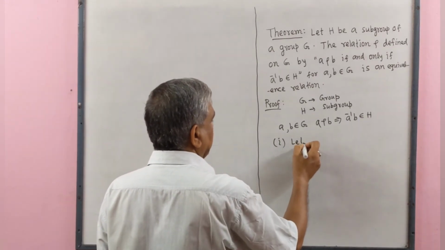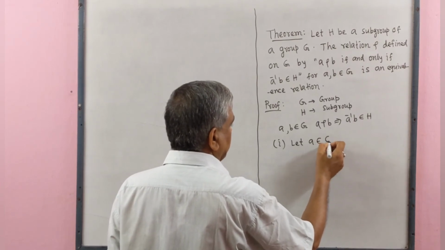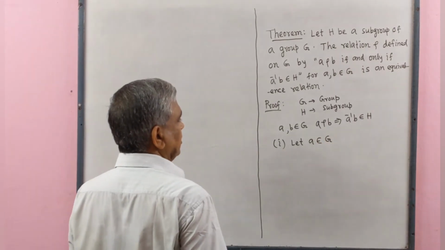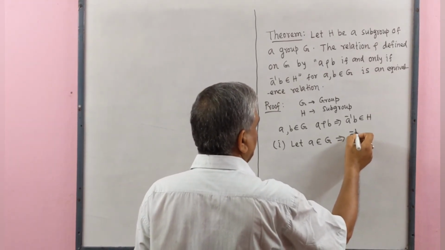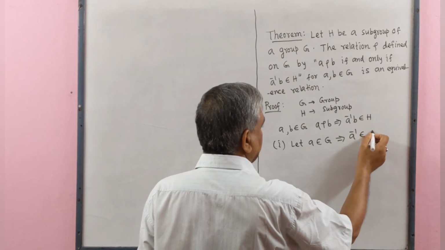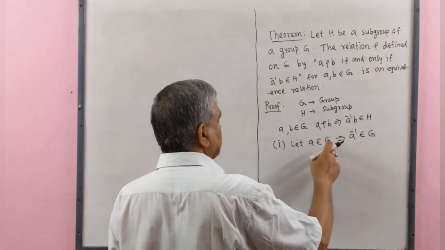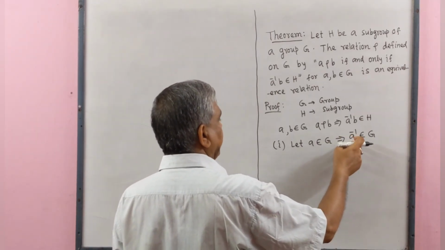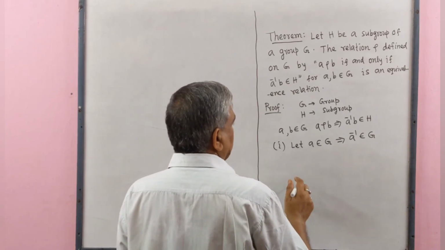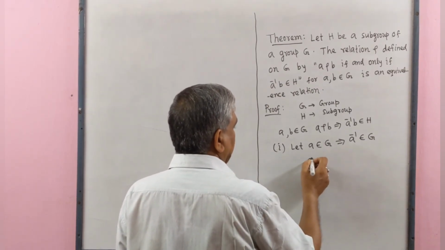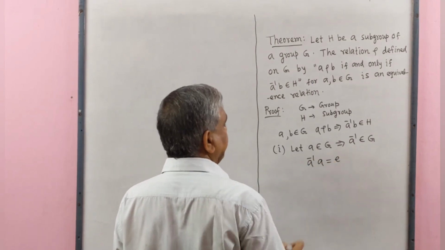Let A belongs to group G implies that A inverse belong to G, since group G contains inverse of every element. A inverse A equal to identity element.